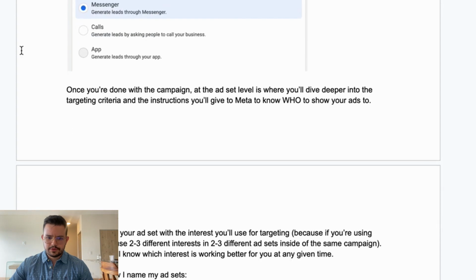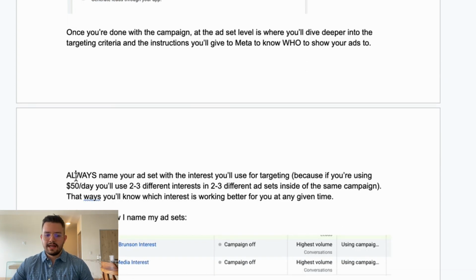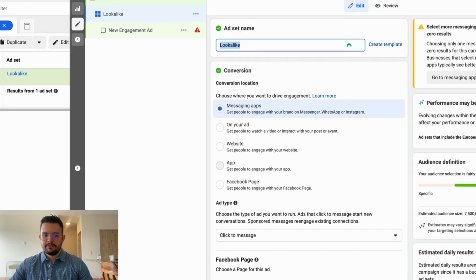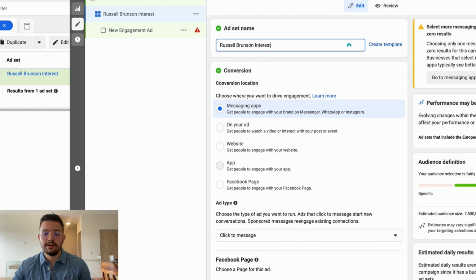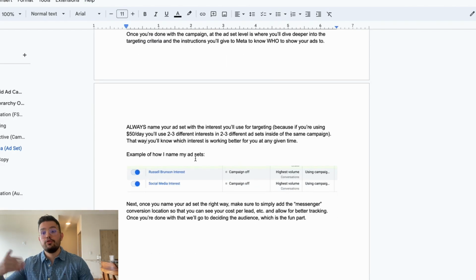depending on whether you're using interest to decide the targeting options. Once you're done with the campaign, the ad set level is where you'll go deeper into the targeting criteria and the instructions you'll give Meta to know who to show your ads to. Again, always name your ad set with the interest that you will use for targeting, because if you're using $50 per day, you will probably use 2 to 3 different interests, aka 2 to 3 different ad sets inside the same campaign. That way you'll know which interest is working better for you at any given time. So if you have $50 at the campaign level for budget, you can create, for example, an ad set with social media management interest, and another one with content marketing interest, depending on who your ideal buyer is.